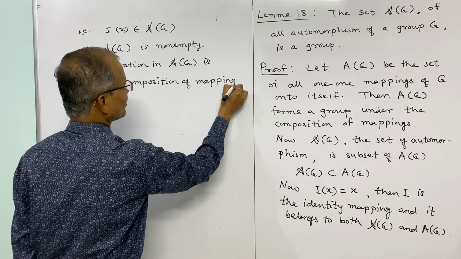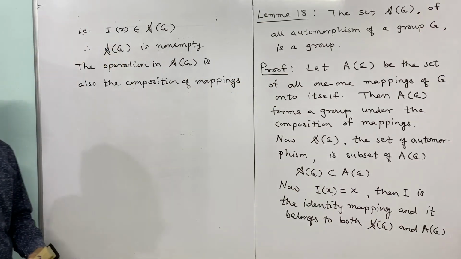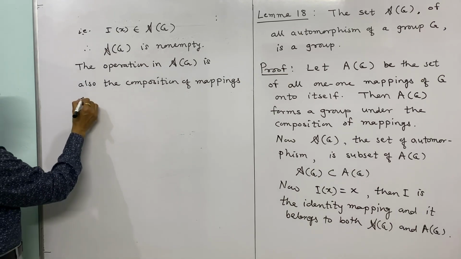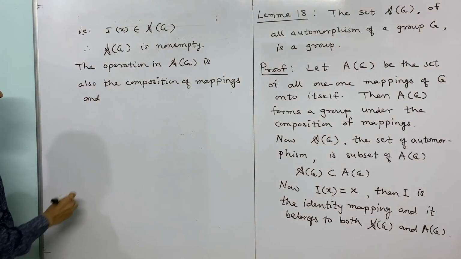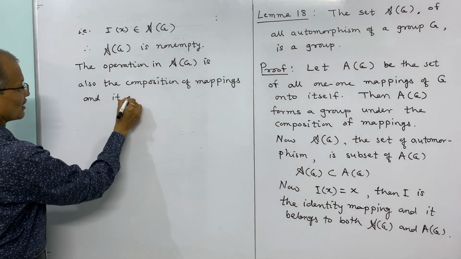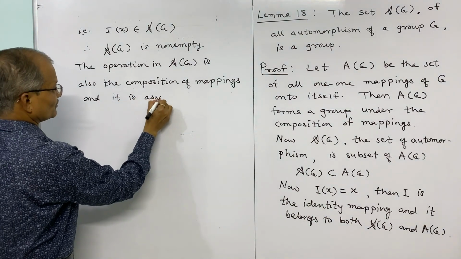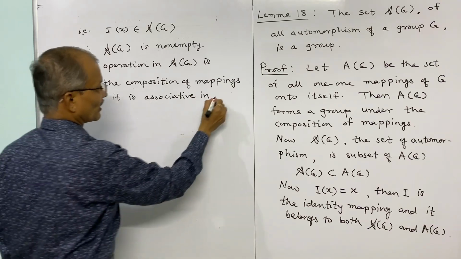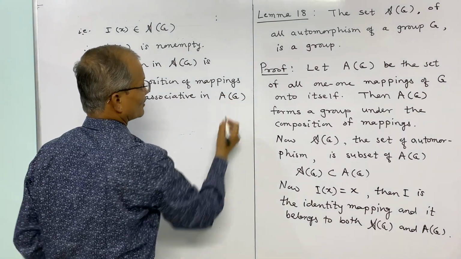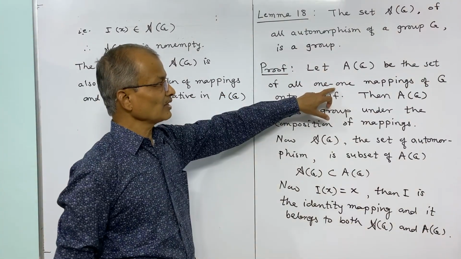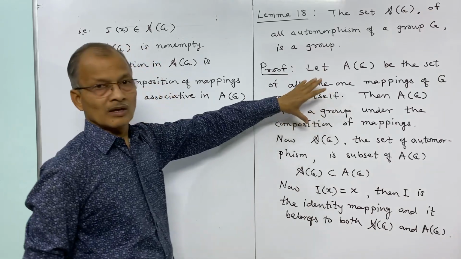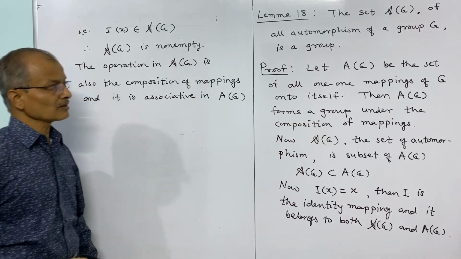We know composition of mapping is associative in this set, that means the set of one-one onto mappings.